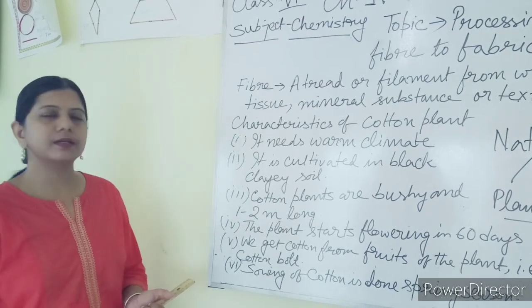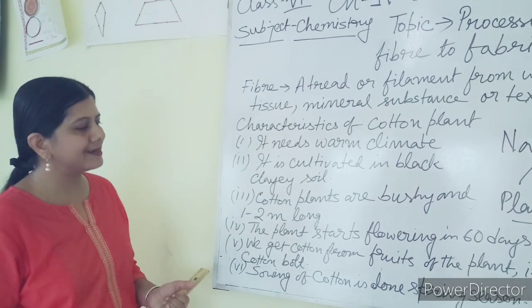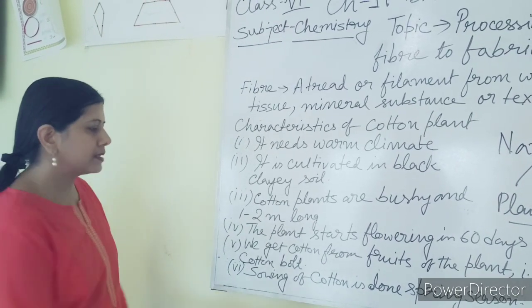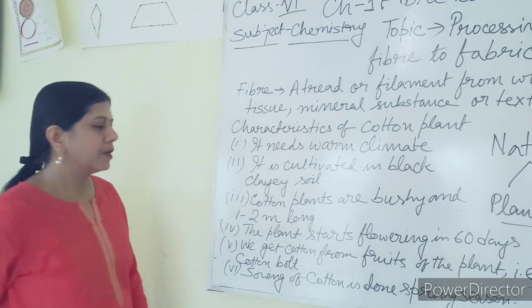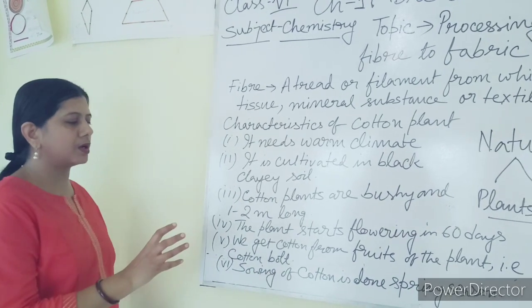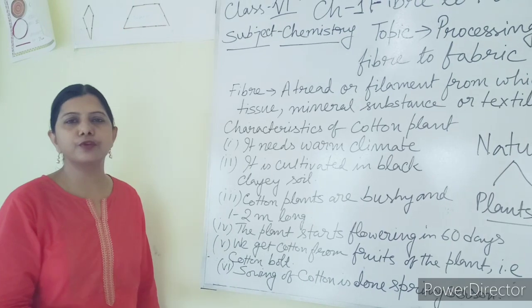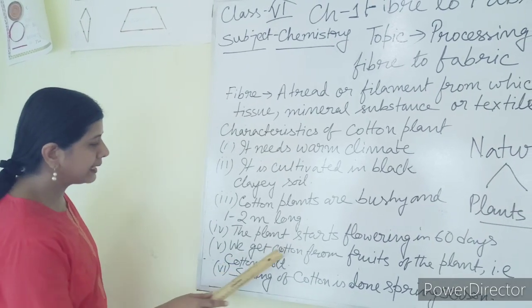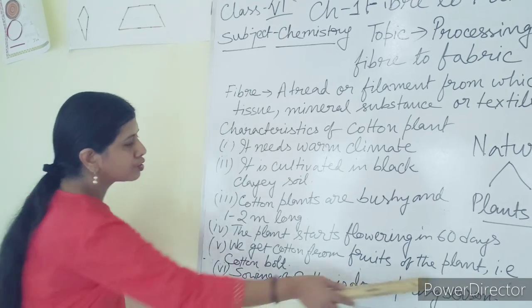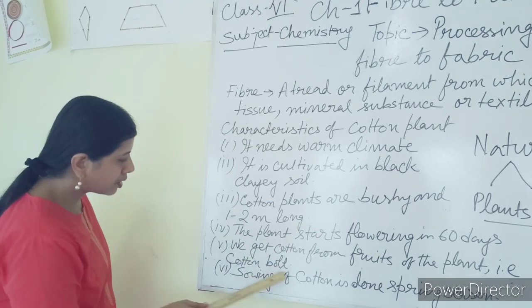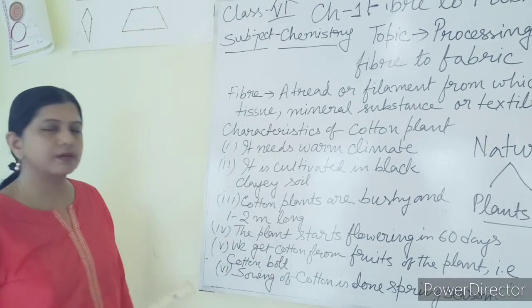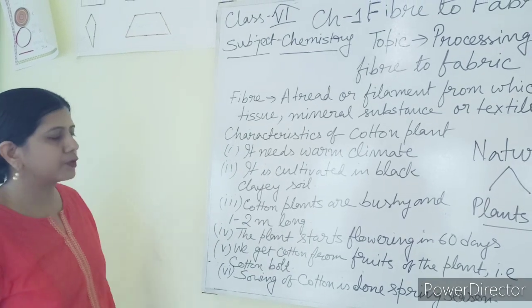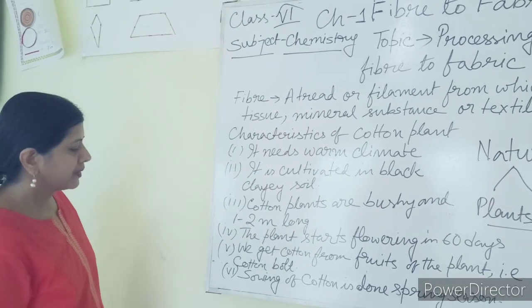Most of you have written it is flower, it is seeds, but that is wrong. It is actually fruits. Because after the flower, it is converted into fruit and from that we get the cotton fiber. So we get cotton from the fruits of the plant and that is called cotton ball. Cotton ball is nothing, just the fruits of the cotton plant.